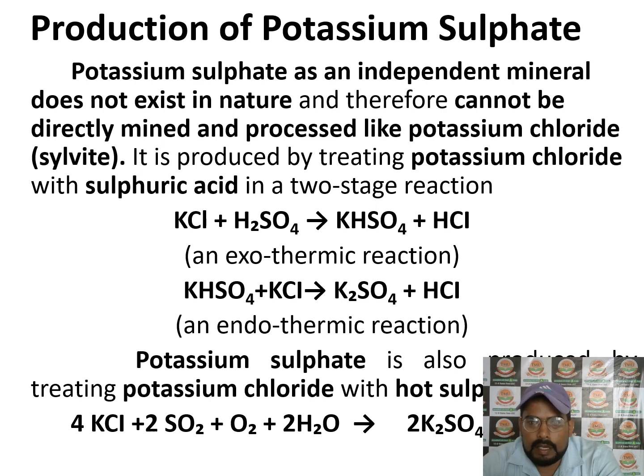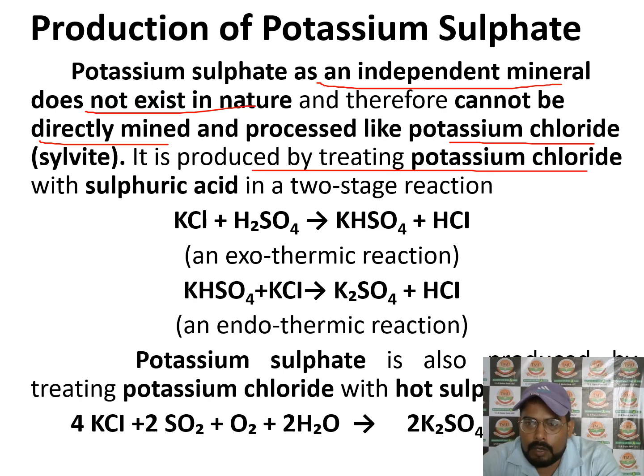So what is the method? The method of production of potassium sulfate. Potassium sulfate is not an independent mineral; it does not exist in nature and cannot be directly mined. It is manufactured by treating potassium chloride with sulfuric acid. The reaction is completed in two stages.